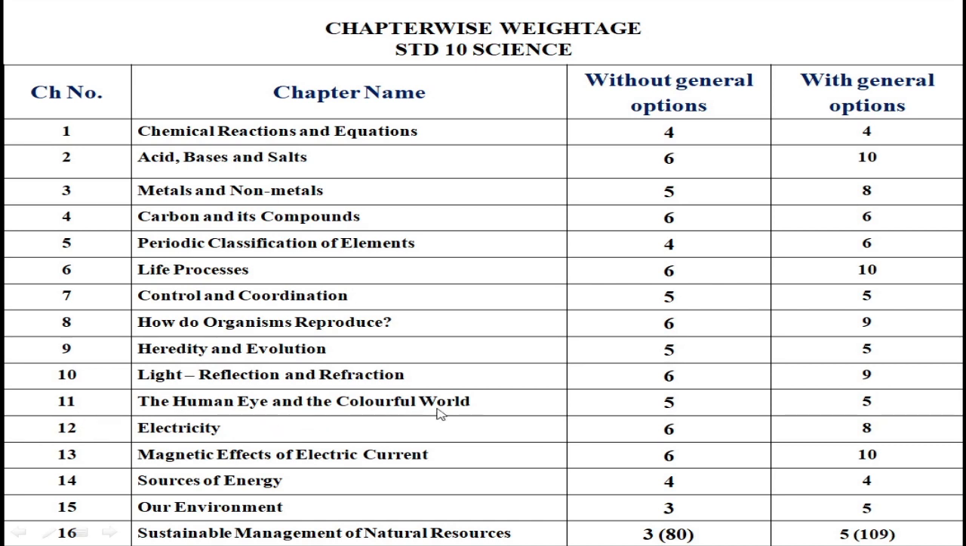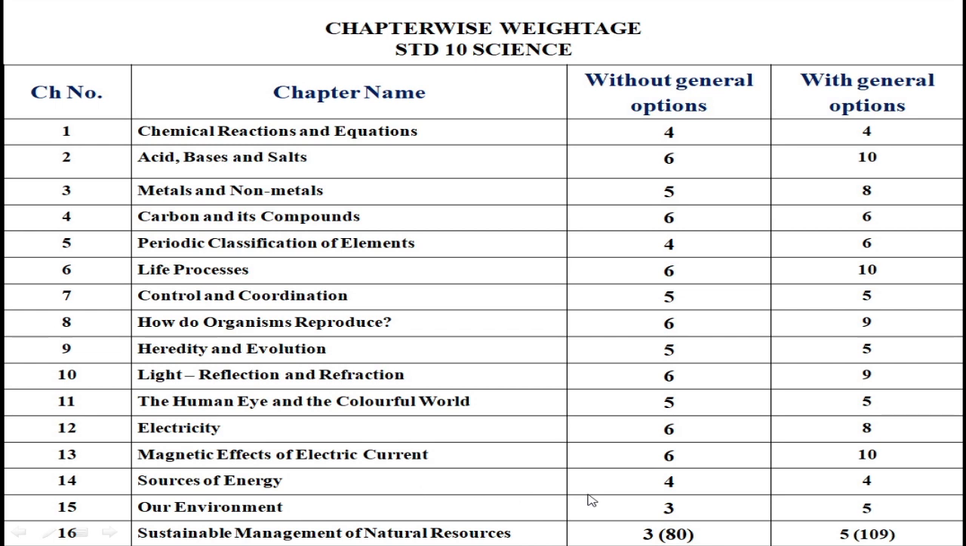Chapter 11, the human eye and the colorful world. The weightage without option is 5 and the same weightage is there with the general option. Chapter 12, electricity. The weightage is 6 marks, and with general option it is 8 marks. Chapter 13, magnetic effects of electric current. The weightage without general option is 6 marks and with general option is 10 marks.